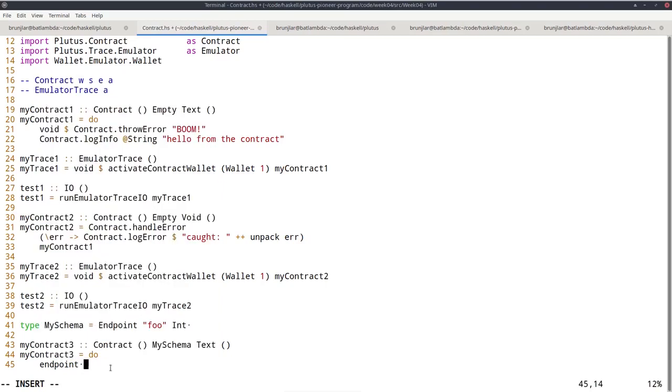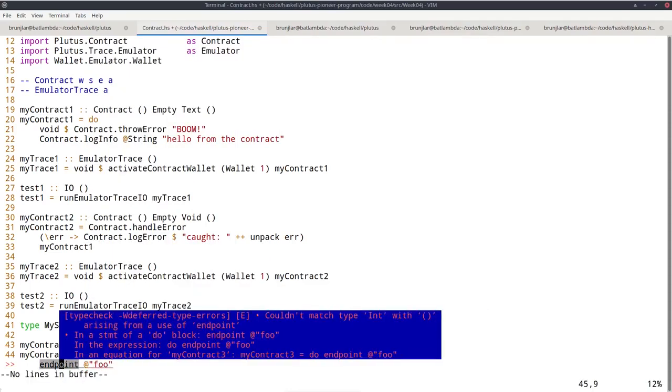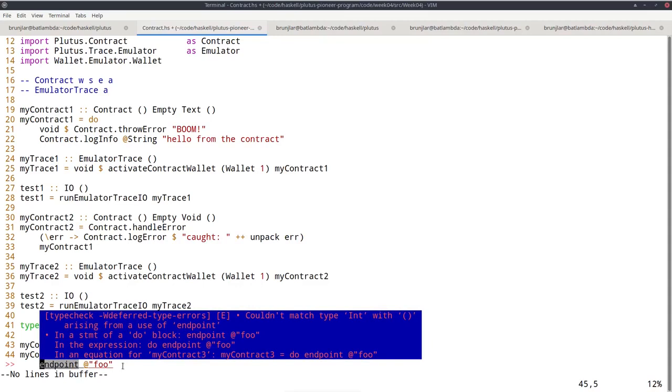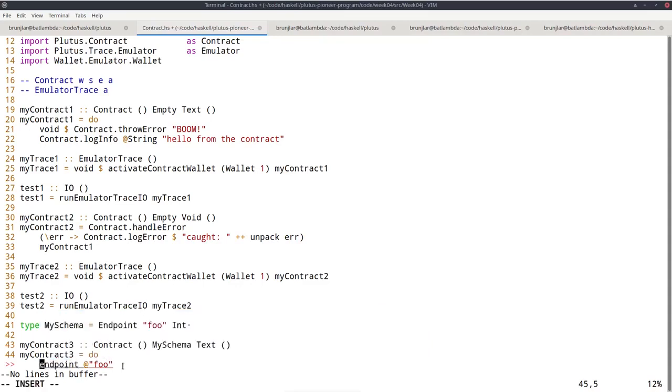So I have to specify which endpoint. So that's the same add here again, but now it's specified by its label, by its name. So foo in our case. And so this is a monadic computation that will block contract execution and wait for a value to be provided. In our case, a value of type int. Once that value is provided from the outside, this results in that provided value and we can bind against it.